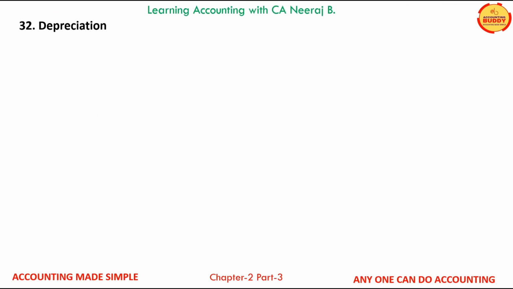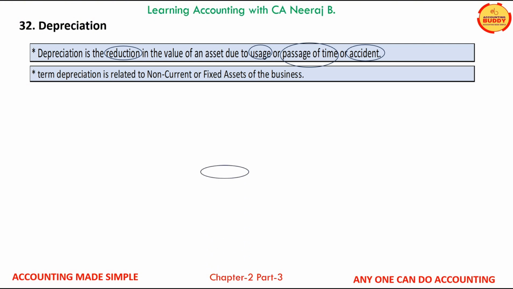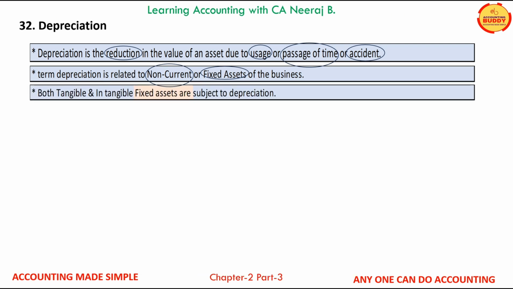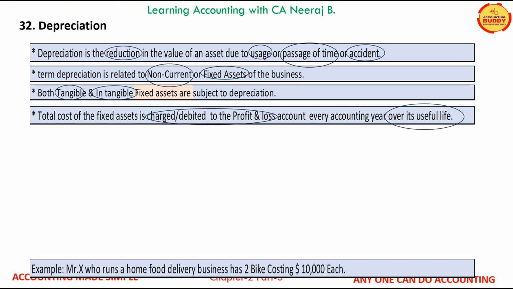The next term which we are going to learn now is depreciation. Depreciation is the gradual reduction in the value of an asset due to its usage, passage of time or accident. The term depreciation is related to fixed assets or non-current assets bought by the business to derive benefits for a longer period. Both tangible and intangible fixed assets are subject to depreciation. Over the useful life of the fixed asset, proportionate cost is charged to the profit and loss account as a business expense. Let us understand the term depreciation with an example.